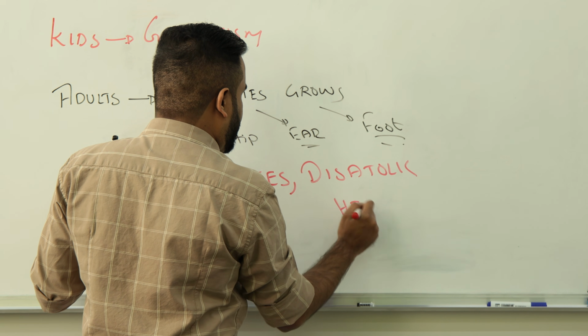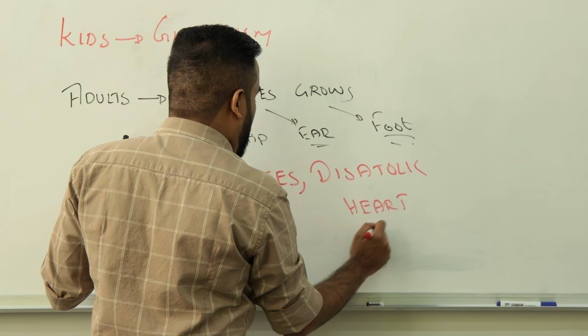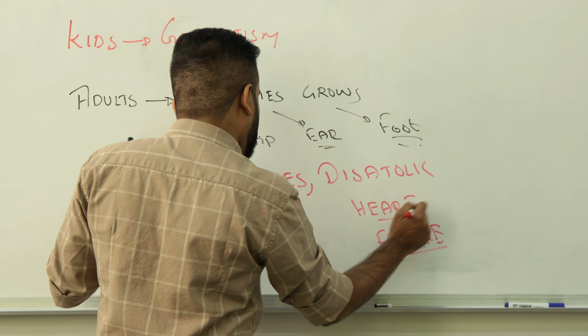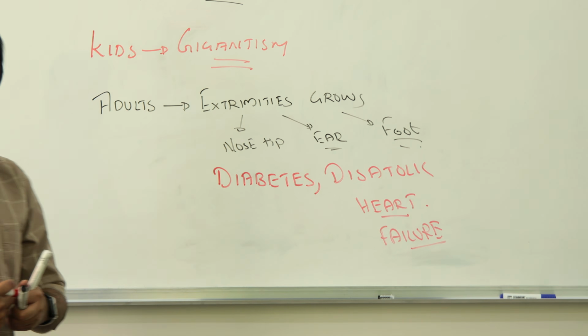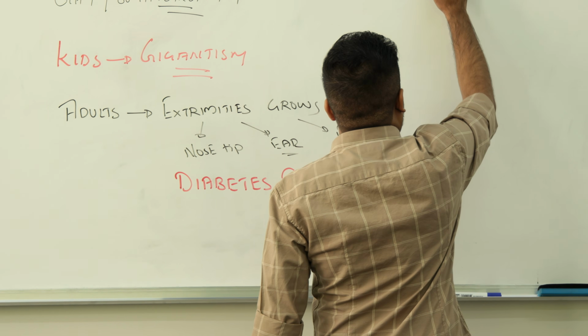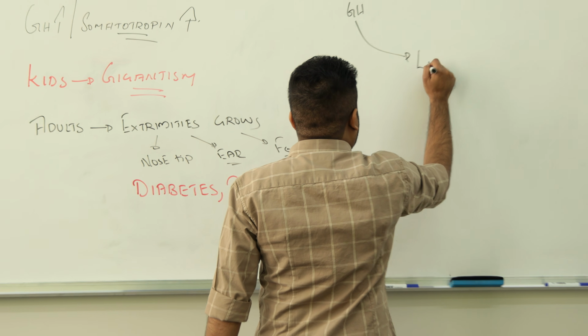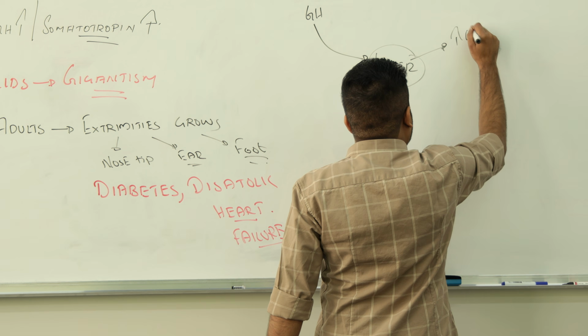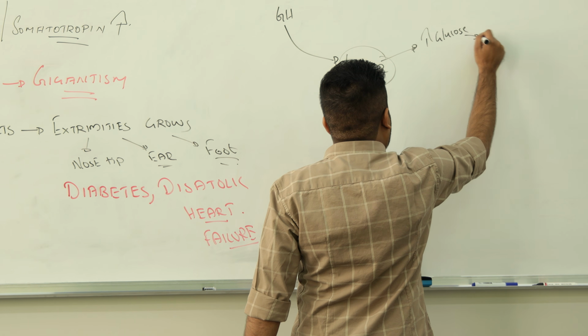Diastolic heart failure. The patient can have diastolic heart failure, right? See, actually, as I told before in the first video, when growth hormone comes to the liver, the liver will produce more glucose, and you become diabetic.